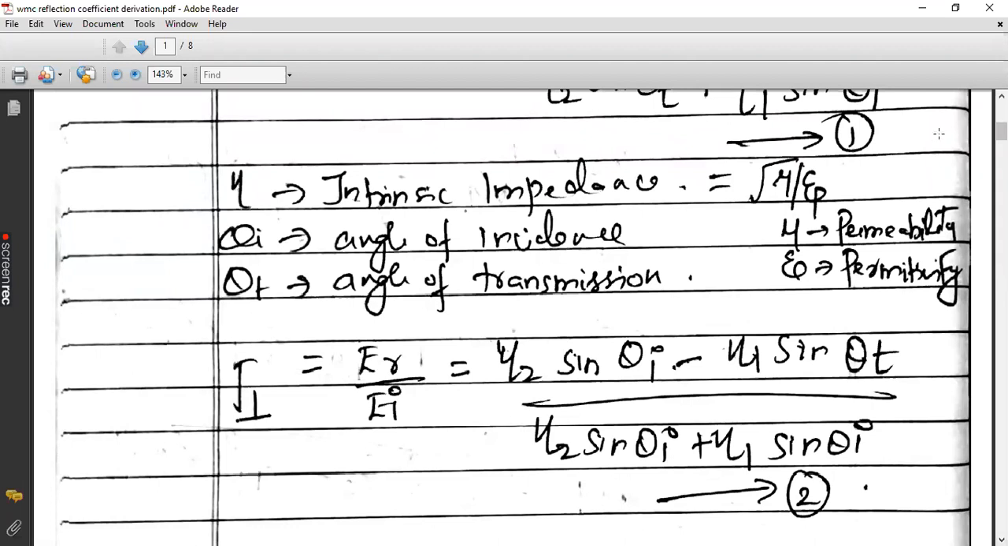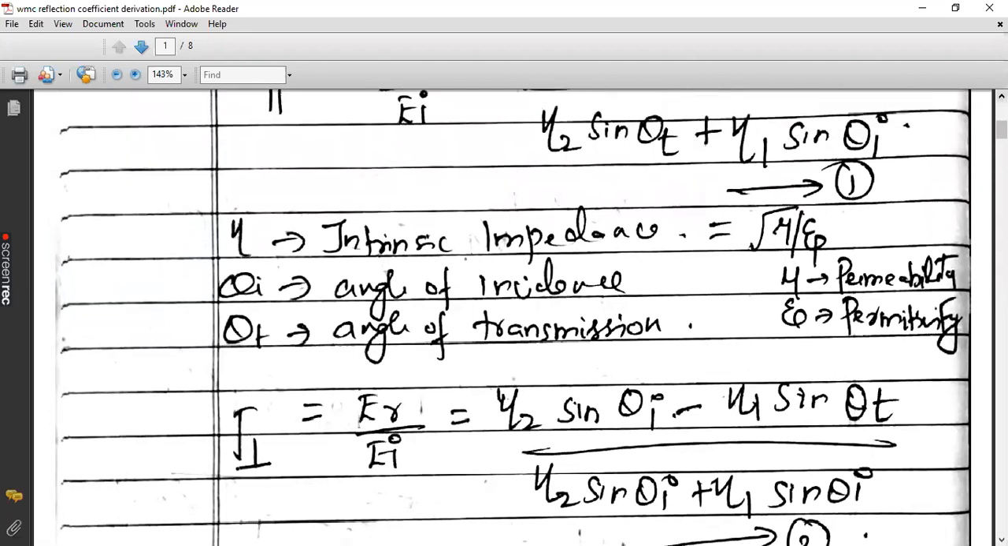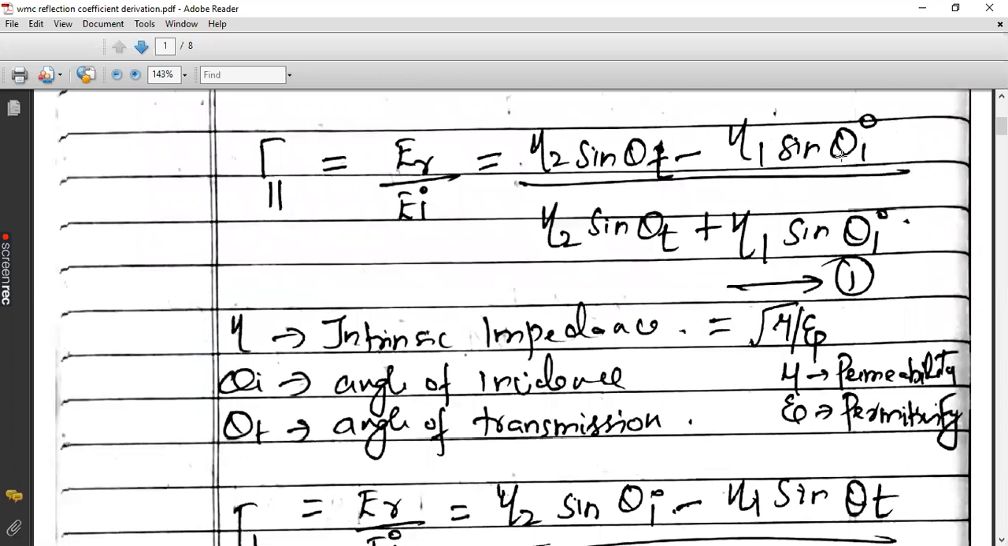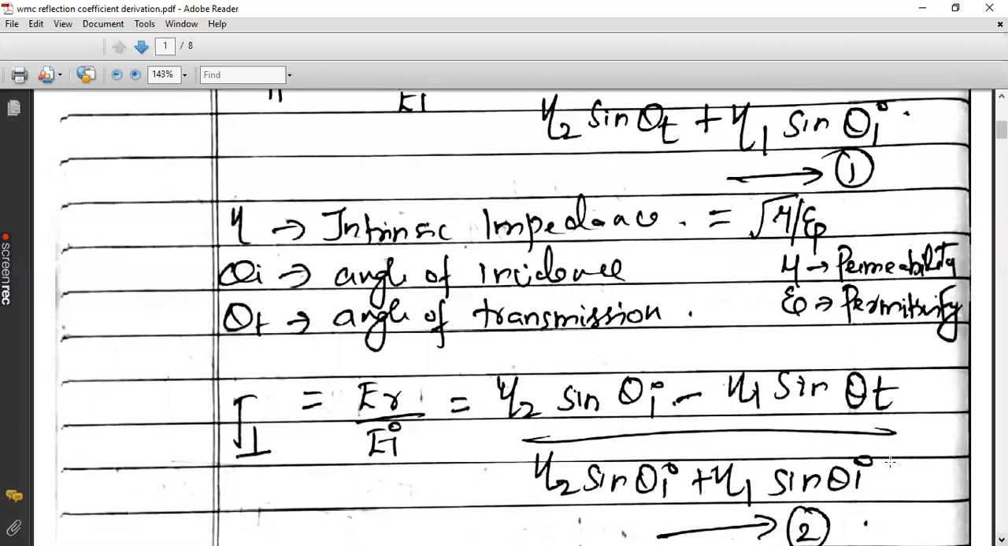So in this case, what is the difference? The only thing is that the positions of theta I and theta t have interchanged. Here there will be theta I, in the other case it will be theta t. I think we have an error in the denominator. This is theta t. Kindly note the error and write accordingly. Replace this with t. So eta 2 sine theta I plus eta 1 sine theta t.